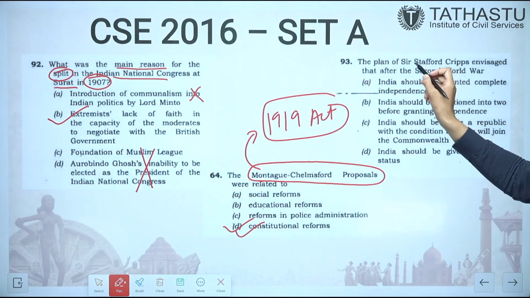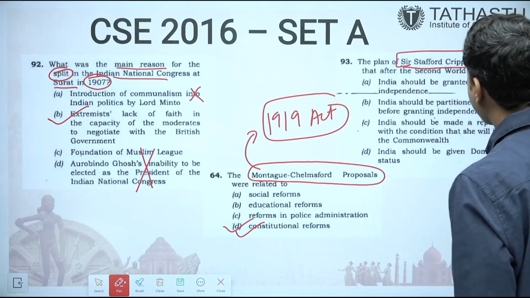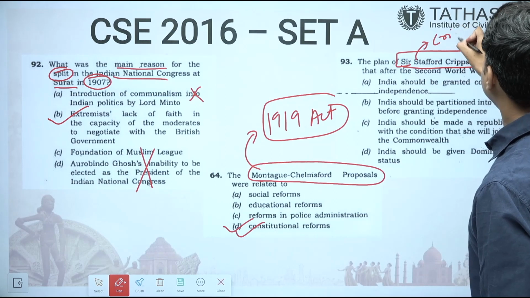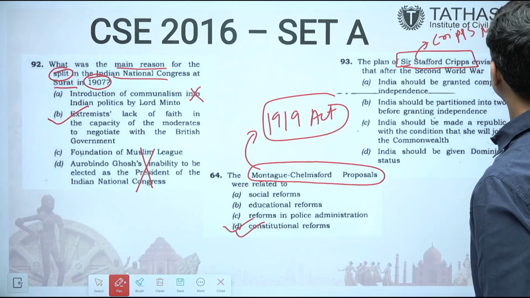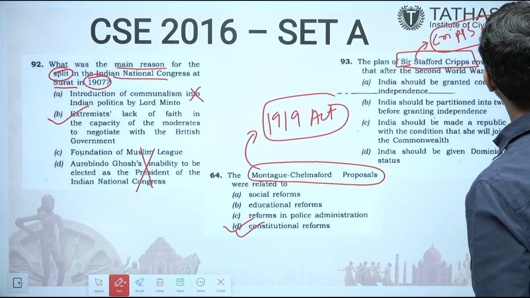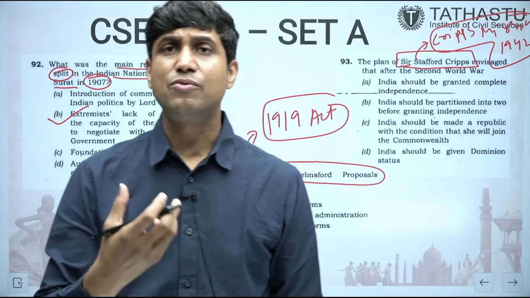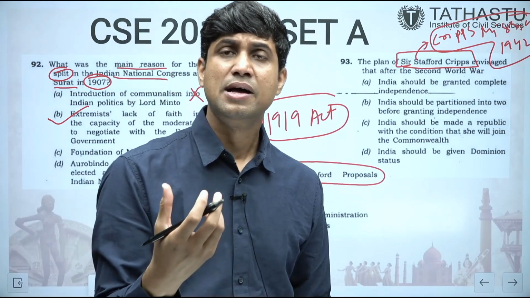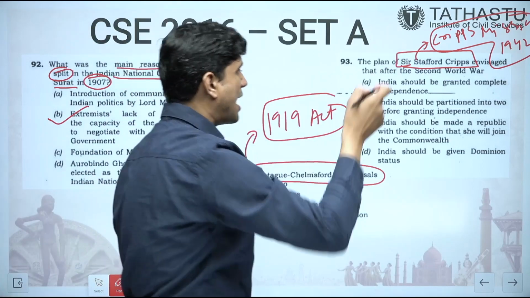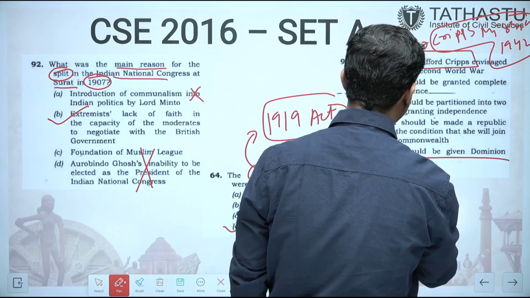Easy question. The plan of Sir Stafford Cripps envisaged that after the Second World War, as you know, the Cripps mission had come in 1942. Why was it sent? It was sent to seek the support of the Indians in the war efforts, the efforts of the British in 1942. And what did it grant? It talked about India being given dominion status.